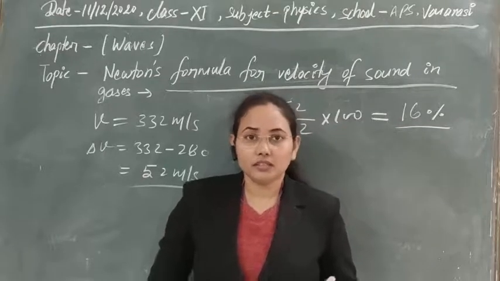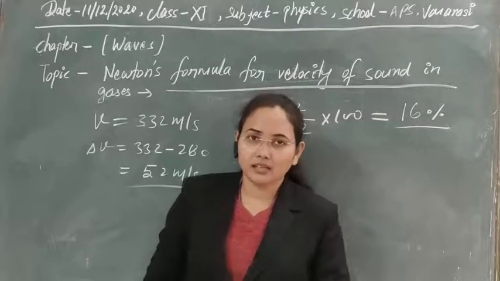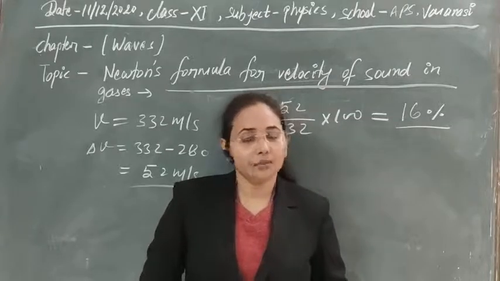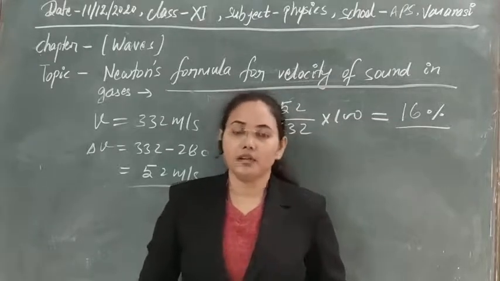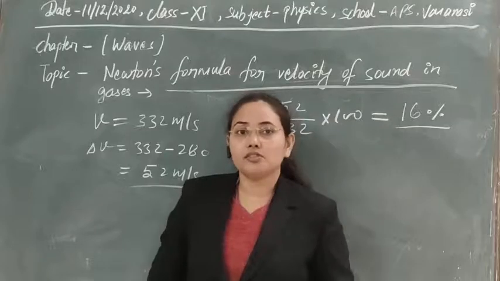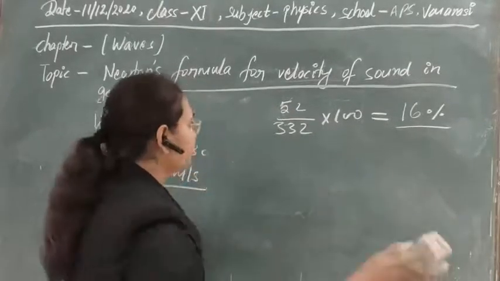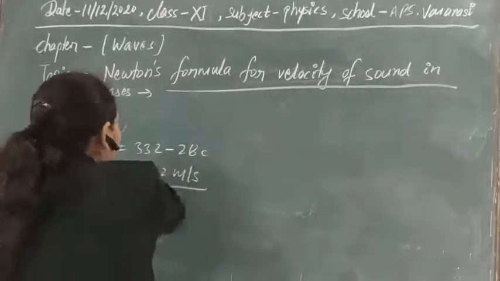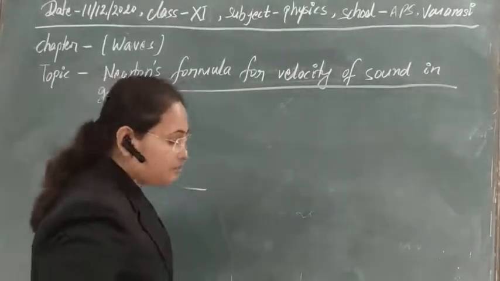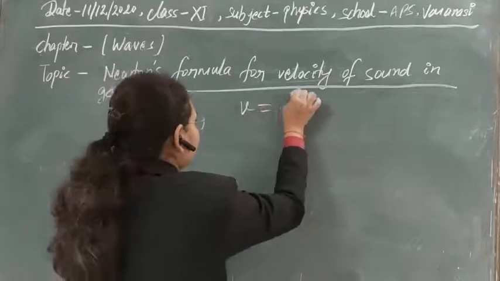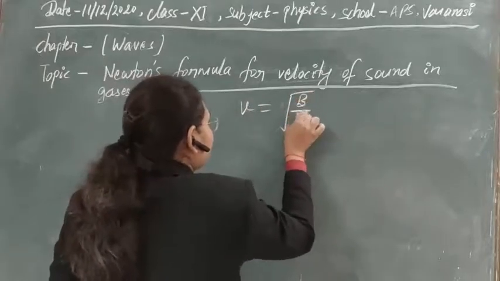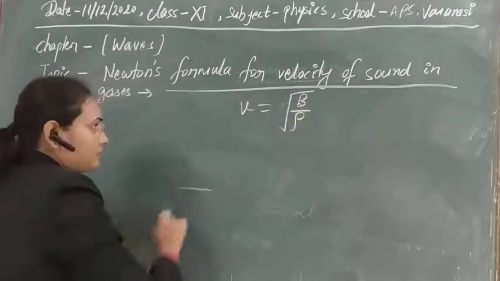So first of all, this correction has to be done in Newton's formula, and Laplace corrected that formula by taking the assumption of the adiabatic process. Clear? So in the formula, velocity is equal to the square root of bulk modulus upon density.